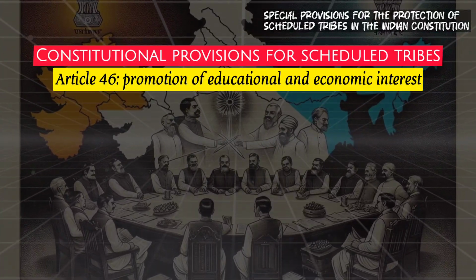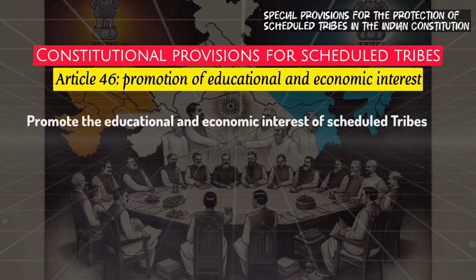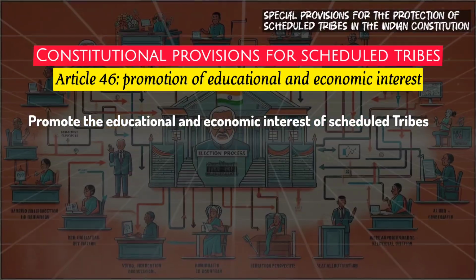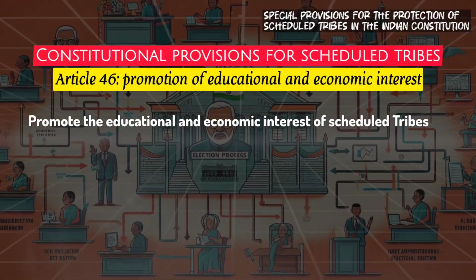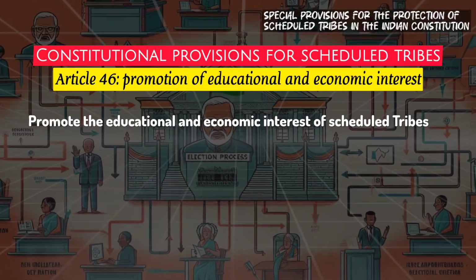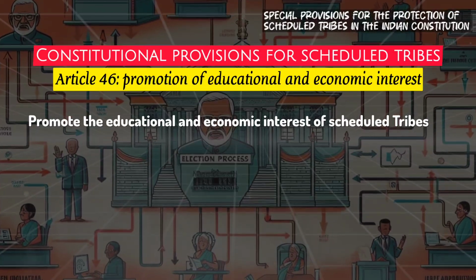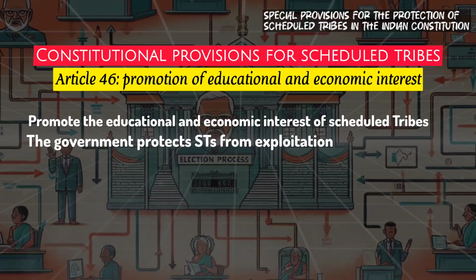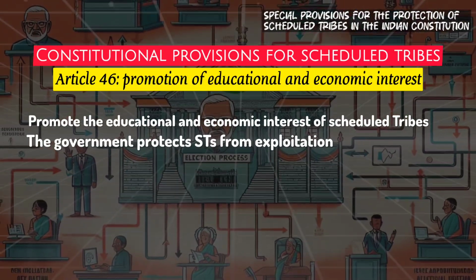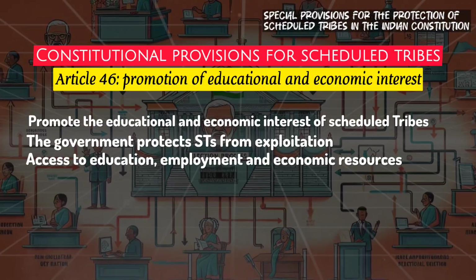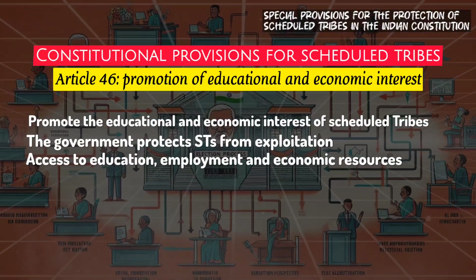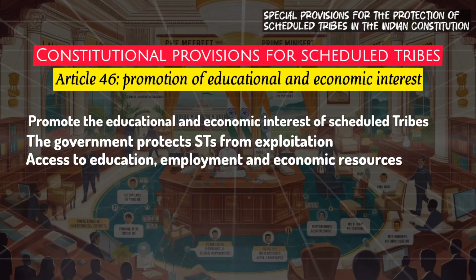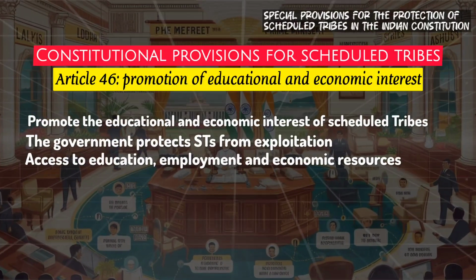Article 46 of the Constitution directs the state to promote the educational and economic interests of the scheduled tribes. It emphasizes that the state should make special provisions for the advancement of these communities. This article mandates that the government protect scheduled tribes from exploitation and ensure they have access to education, employment, and economic resources, allowing them to improve their living standards and contribute to national development.